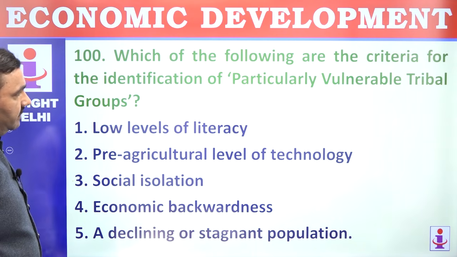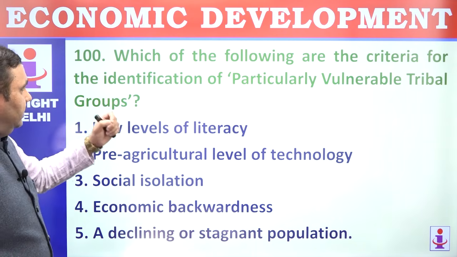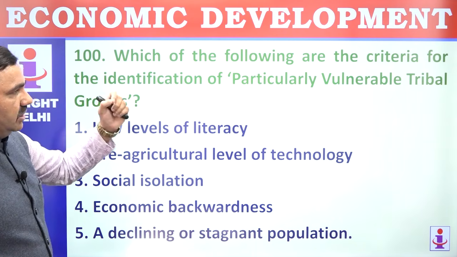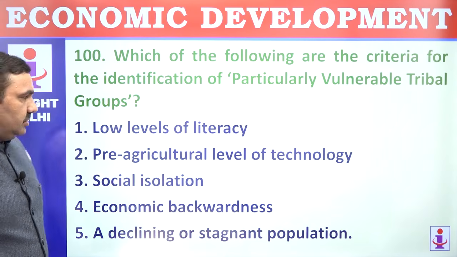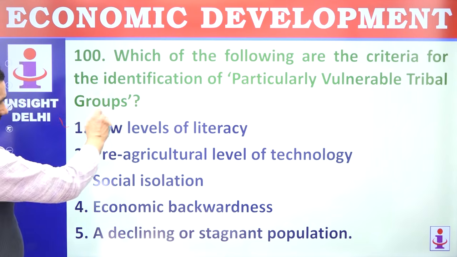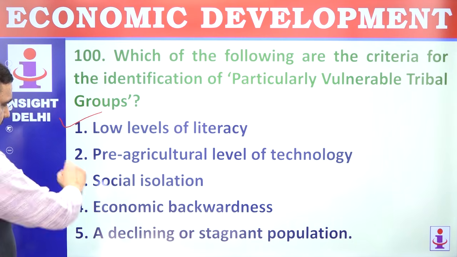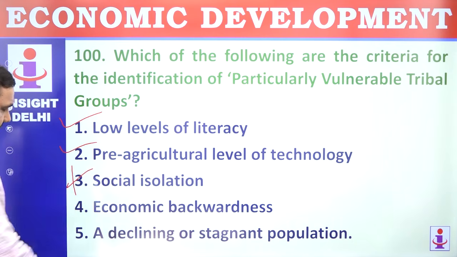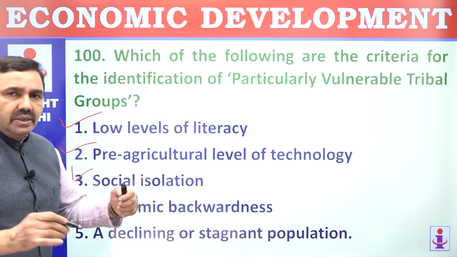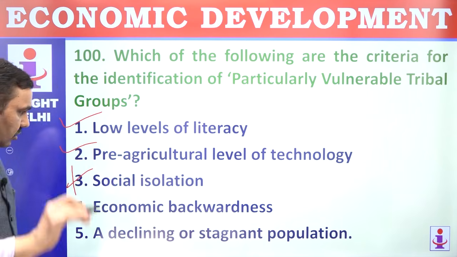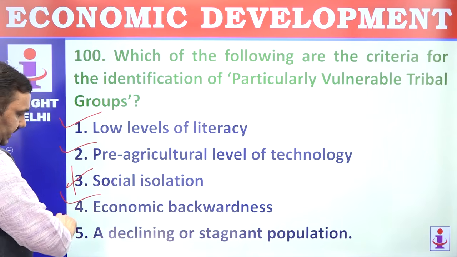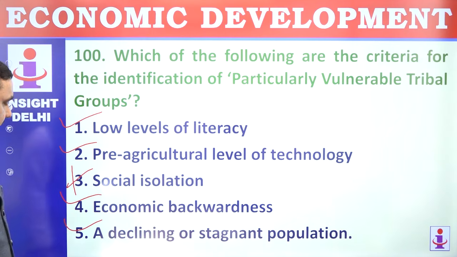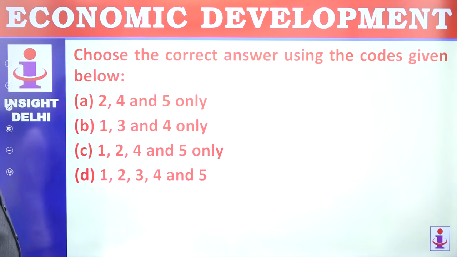100. The last question here. Which of the following are the criteria for the identification of particularly vulnerable tribal groups? PVTGs. Low level of literacy, pre-agricultural technology. Social isolation is not the criteria because tribals are supposed to be socially isolated. Economic backwardness, declining or stagnant population. These are the 4 criteria. So 1, 2, 4 and 5.